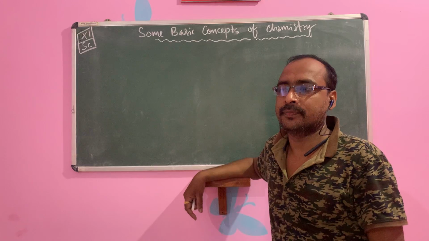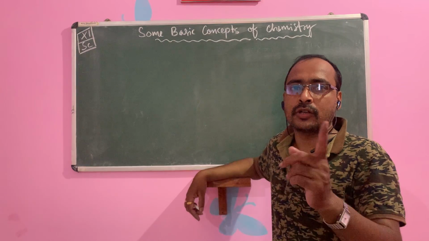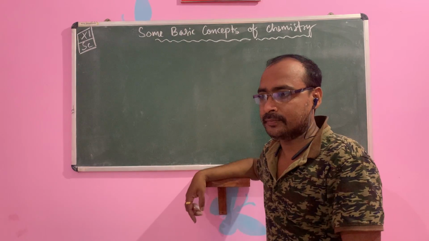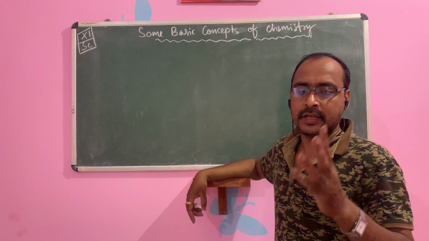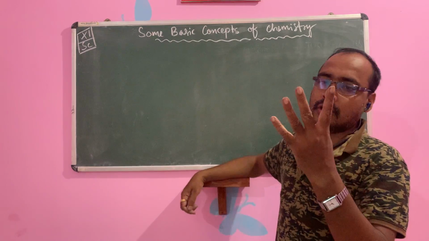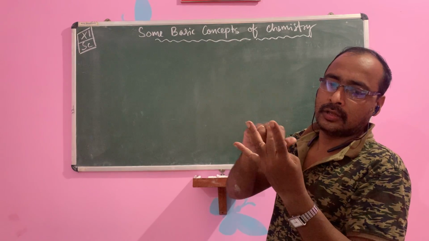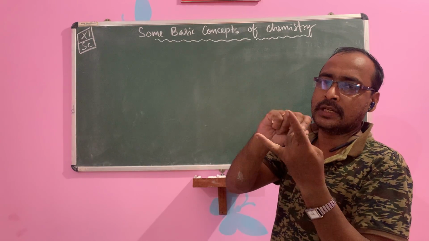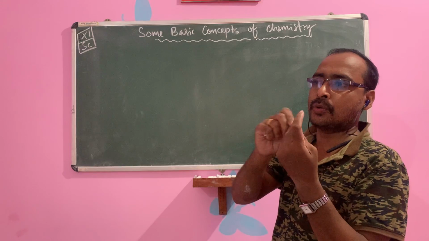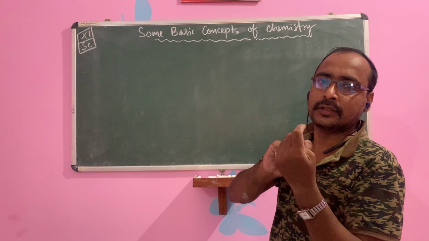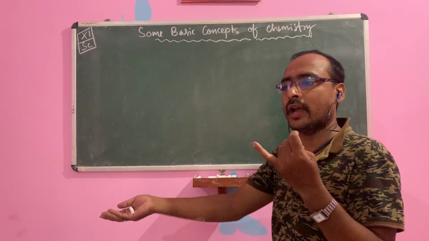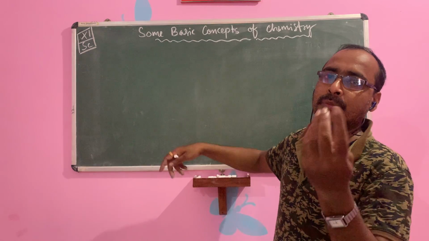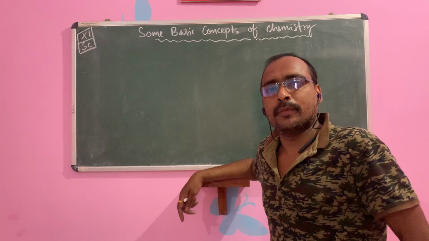Or you can say it is the branch of science which deals with the study of composition, structure, properties and transformation. Properties are of 2 types, physical and chemical, and transformation is from one form to another form, one matter changing into another matter. Properties depend on chemical reaction. So this is called chemistry.